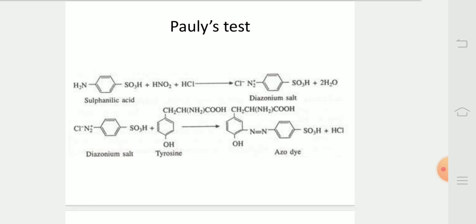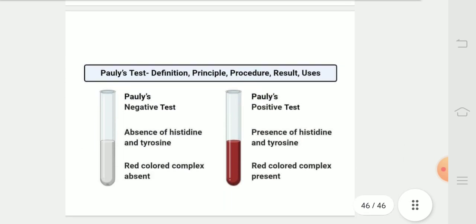In this diagram, we can see diazobenzene sulfonic acid reacts with the imidazole group of histidine to form a cherry red colored diazotized product under alkaline conditions. The same reagent will give an orange red colored product with the phenol group of tyrosine. In this diagram, we can see that histidine and tyrosine give a red colored complex.